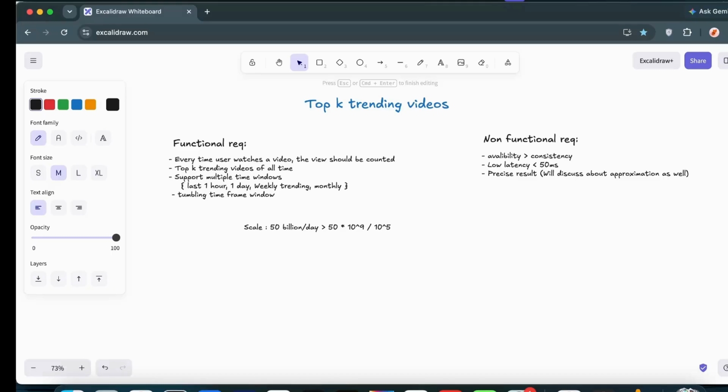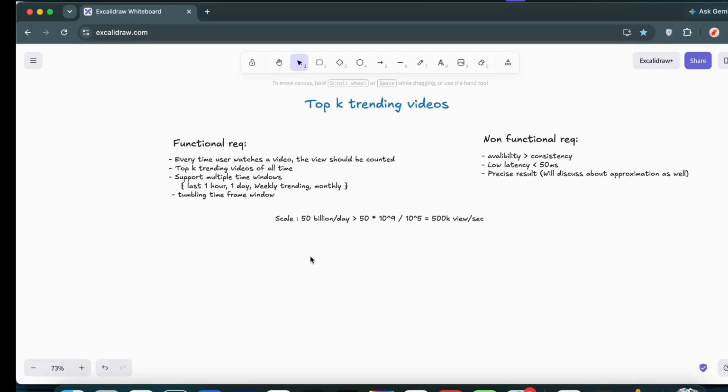It is around 86400. We can simply divide by 10 to the power of 5 to get approximate numbers, because no one knows whether these numbers are even real or not. So on a per second basis, it is around 500k views per second. So this is the scale of the system. These many views we have to handle and get trending videos out of them. During peak time, if we multiply it by 2, we may get 1 to 2 million views per second. So that is the scale we have to handle. Okay, these are a couple of things we have noted down.